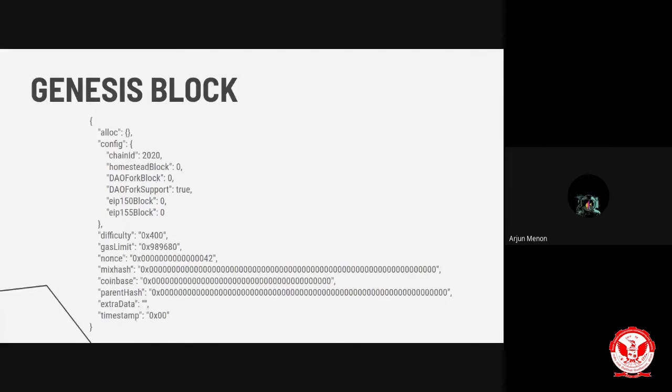After creating that, I will explain each and every component: alloc, config, chain ID, EIP 150 block, difficulty, gas limit, nonce, mix hash, Coinbase, parent hash. Don't get confused by any of this. I'll just show you the usage of it, and then you will easily get to know how it works and what it depicts. Give me a moment to make the demo session available for you. So we are getting out of the slide part.